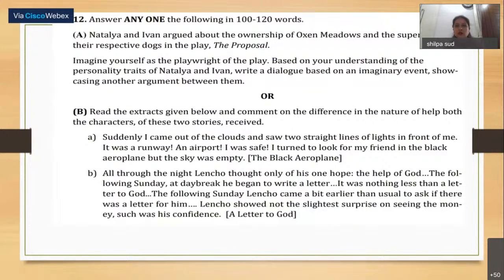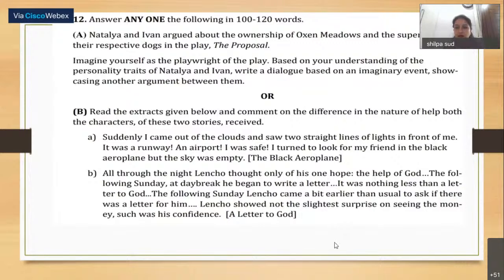In this question number 12, Natalia and Ivan argued about the ownership of Oxen Meadows and the superiority of their respective dogs in the play The Proposal. Imagine yourself as the playwright of the play. Based on your understanding of the personality traits of Natalia and Ivan, write a dialogue based on an imaginary event showcasing another argument between them.